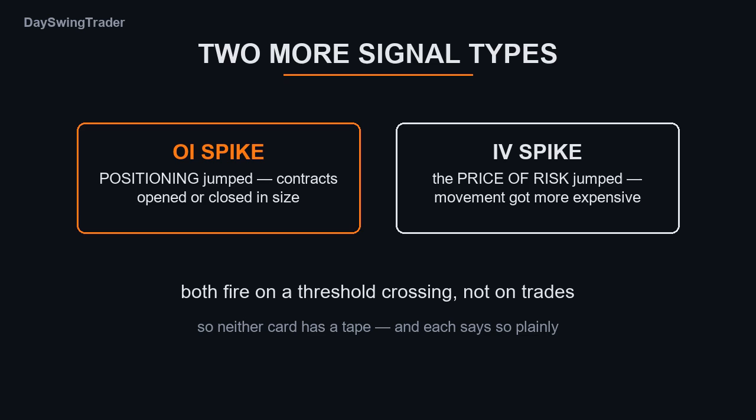An open interest spike, positioning jumped, contracts opened or closed in size on one strike. And an implied volatility spike, the price of risk jumped. Both fire on a threshold crossing, not on trades, so neither card has a tape, and each says so plainly.